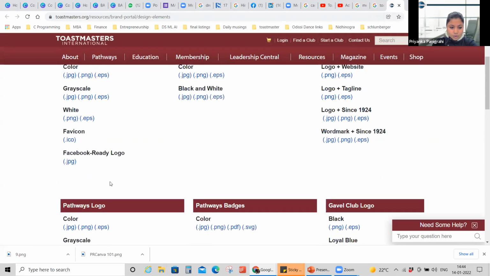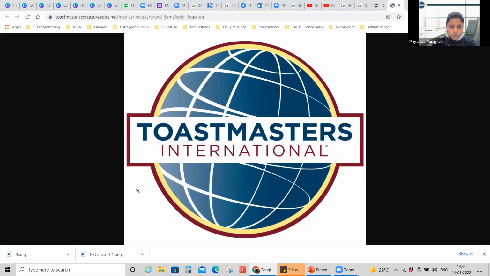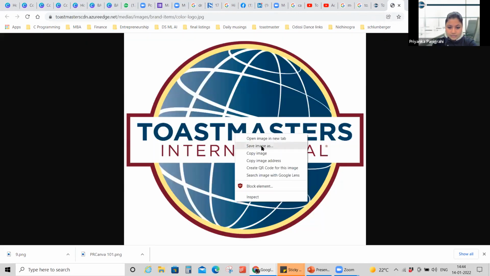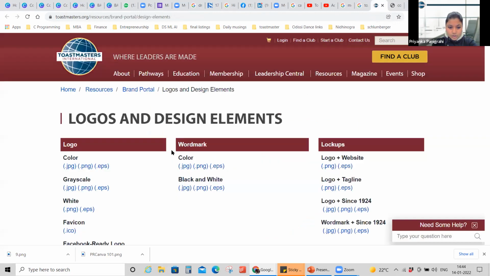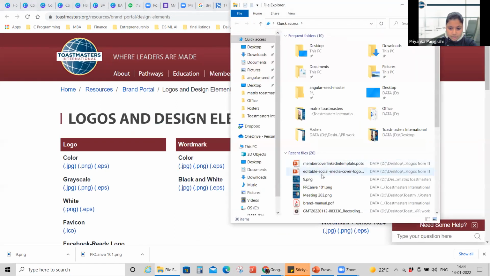So if I download this, let's suppose the logo color, you can always save this image to your computer. Now, since I have everything saved, I'll just show you what are the resources that you can pick from here.